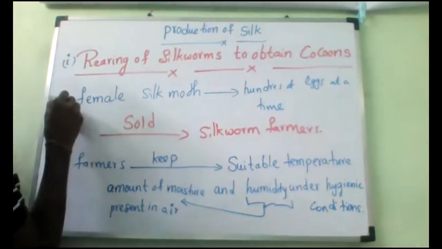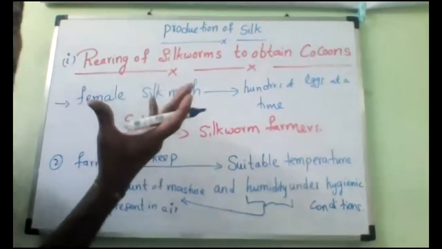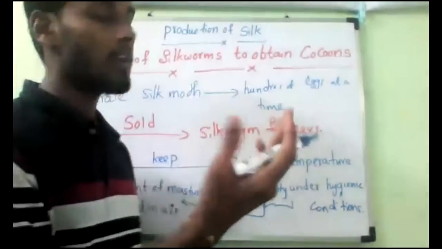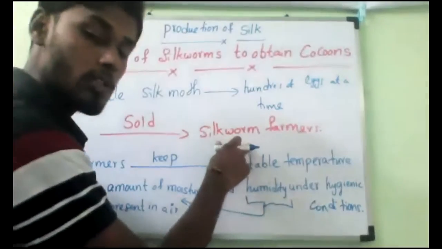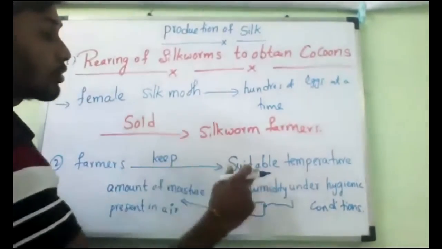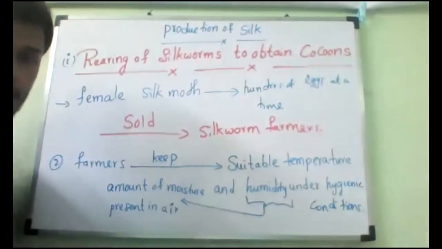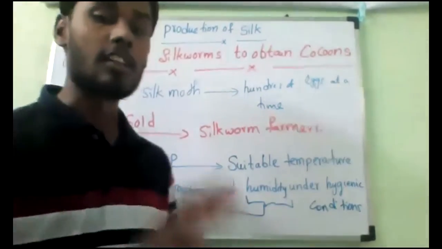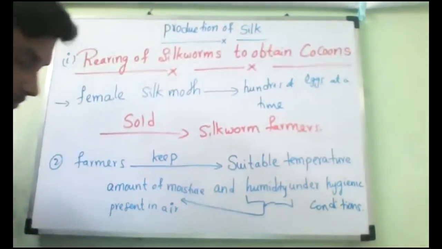Female moths can lay hundreds of eggs. These can be stored in cloth or paper, which can be sold to silk farmers. These silkworm farmers keep these eggs at suitable temperature and humidity under hygienic conditions. That's all. Like two points, you can write this one. Do you understand?